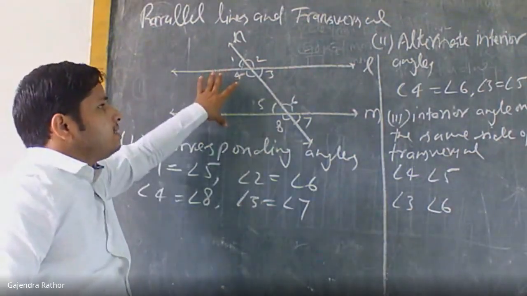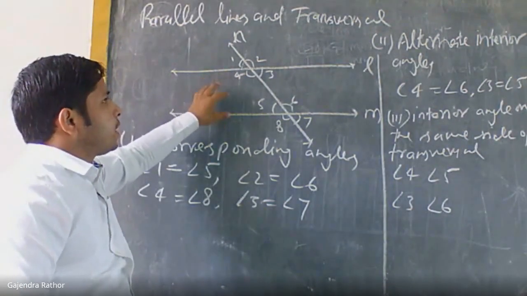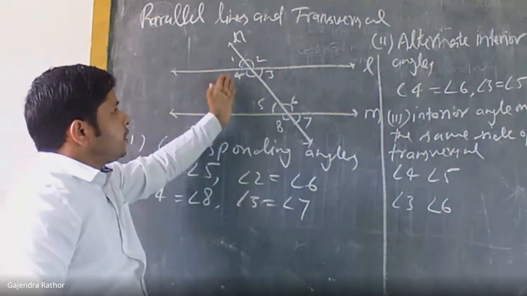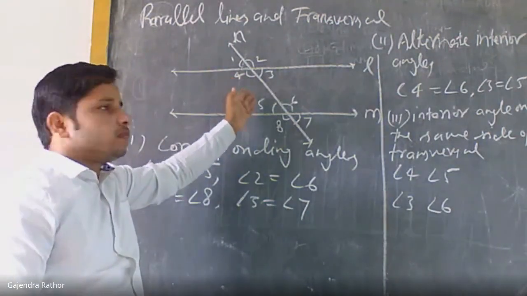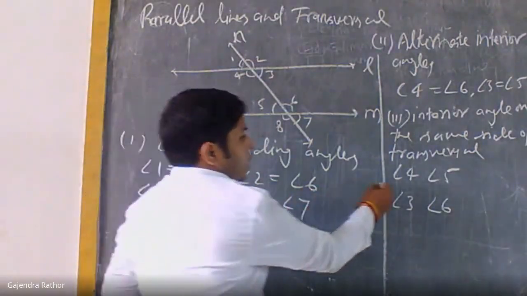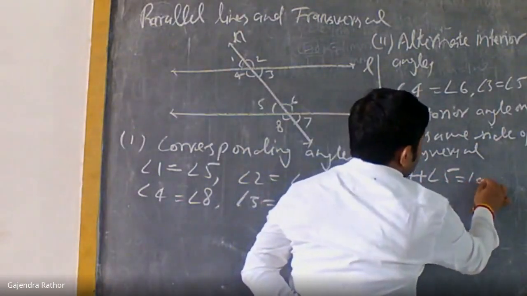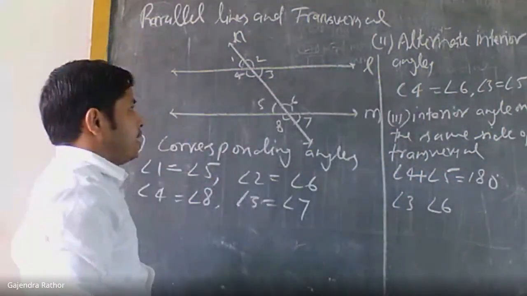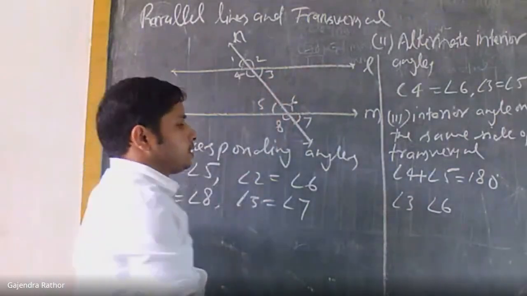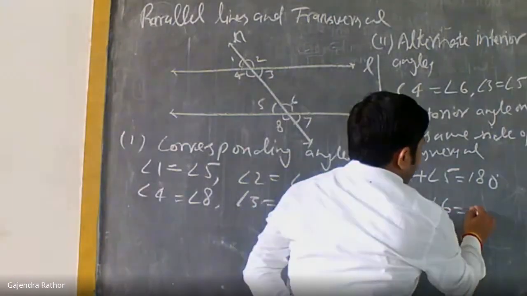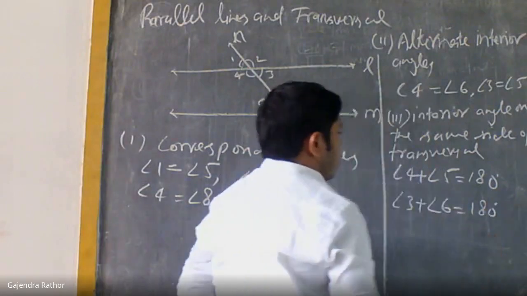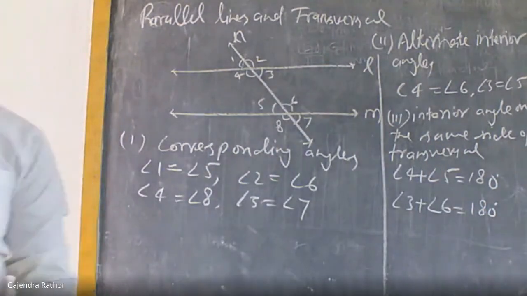Okay. Now, if lines are parallel, then what is the property? The sum of interior angles on the same side is 180. So angle 4 plus angle 5 is equal to 180. Same for angle 3 and 6. The sum also will be 180 degrees.